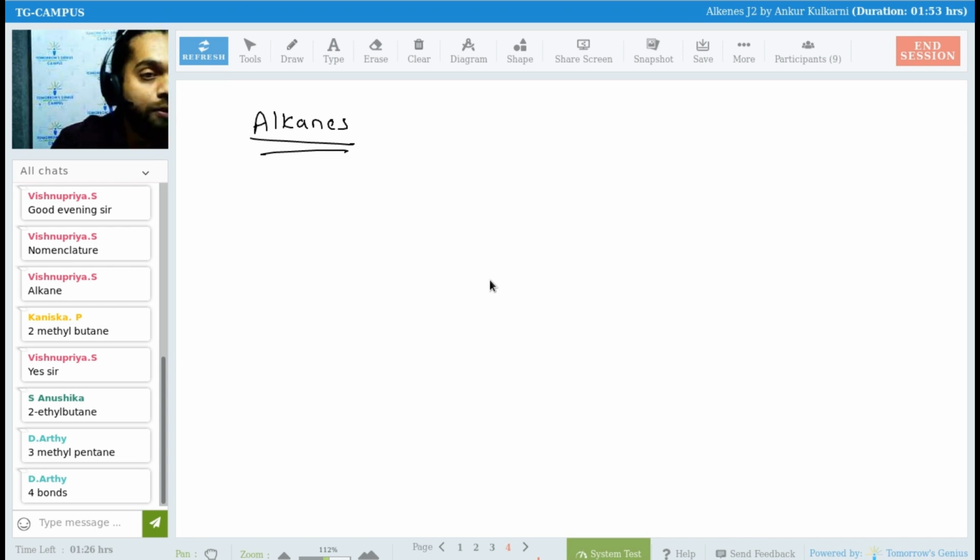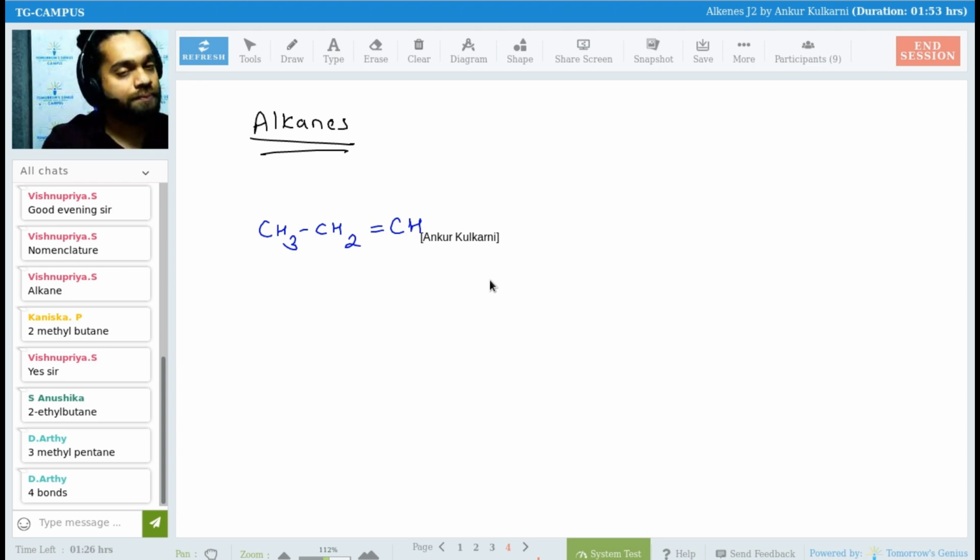Now, how do we prepare alkane? Look over here, so simple. Alkane means we want a single bond. So I'll take a compound containing a double bond or a triple bond. For example, suppose I have CH3, CH2, double bond CH. First of all, tell me, did I write the compound correctly? Mukeshwaram, Aarti, Kanishka, Netra, Vishnupriya, did I write the compound correctly?